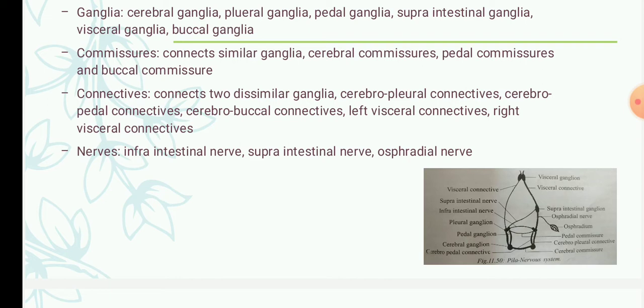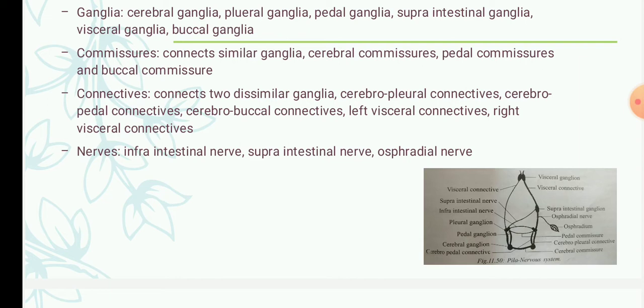Okay. The next is the cerebropedal connective. This is the connective that connects the cerebral ganglia with the pedal ganglia. The next one is the cerebrobuccal connective. The nerve which connects the cerebral ganglia with the buccal ganglia is referred to as the cerebrobuccal connective. Then the fourth one is the left visceral connective.